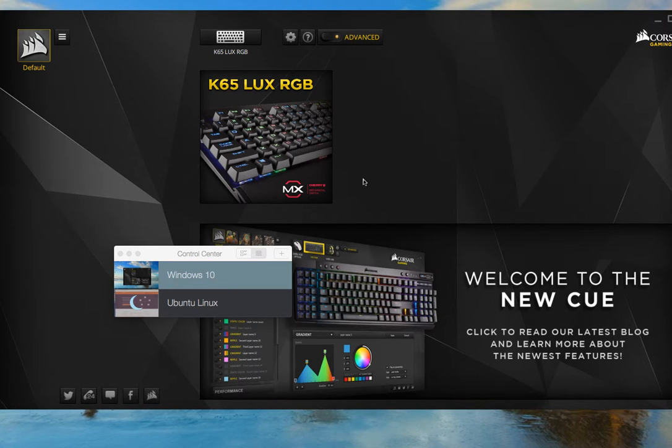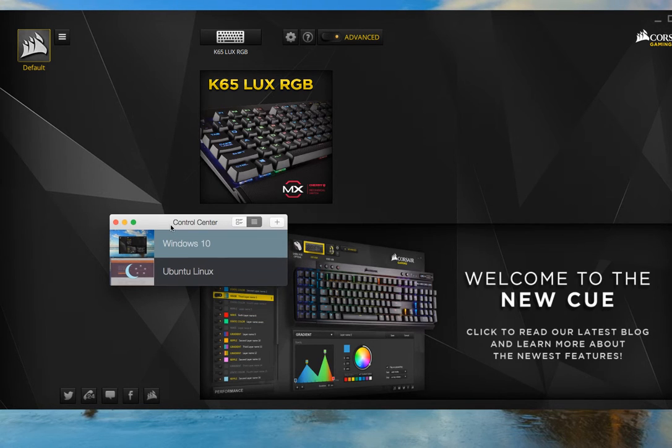But if you just use static colors for your keyboard, like for instance, maybe you just use one color for the numpad and other things, then it is okay. You can save that profile to your keyboard directly. Your keyboard has a small amount of memory that it stores that profile in. So when you close it, it will actually keep that profile in its own memory, which means if you just move that keyboard to another PC or another Mac, it will keep those settings, and you don't need to install the Corsair application everywhere you go.